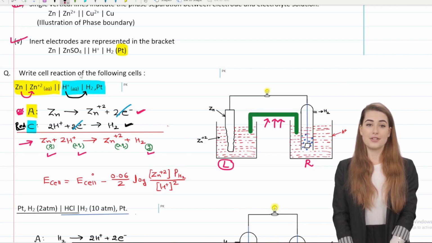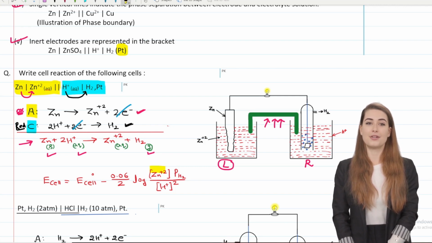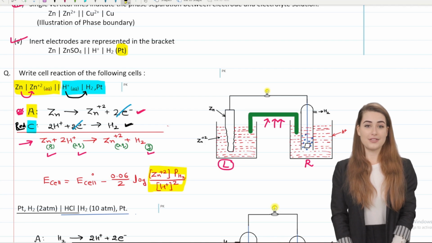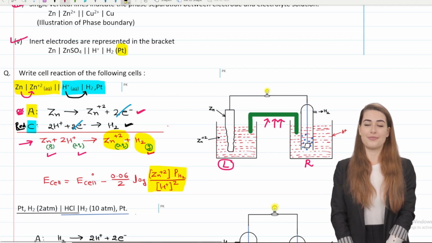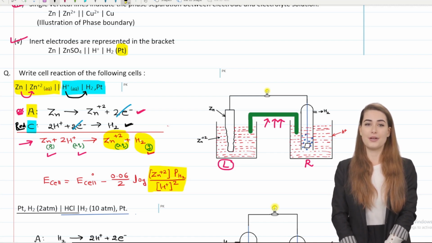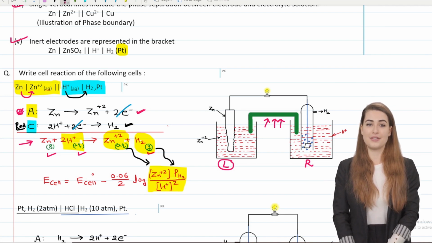In the Nernst equation, which we will read in the future, we write Q, the reaction quotient, in terms of PC. PC means pressure and concentration. We don't write solids. H2 will come here and Zn2+ will also come, one is gas and the other is aqueous. As you must have covered in the chemical equilibrium chapter, the products come in the numerator and reactants come in the denominator.